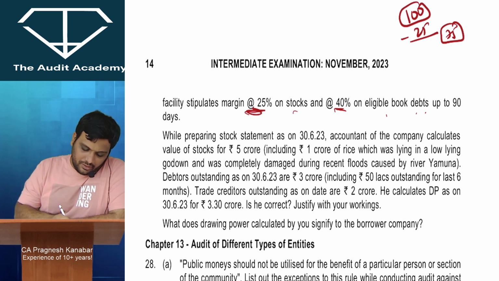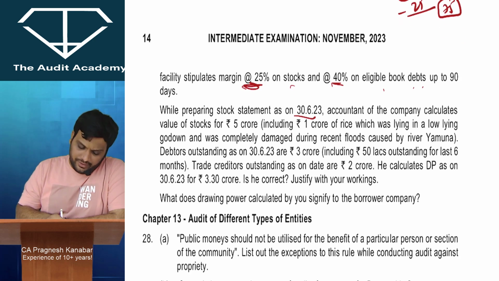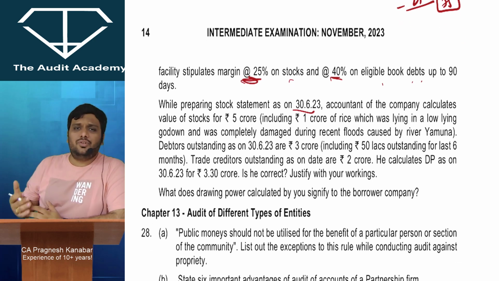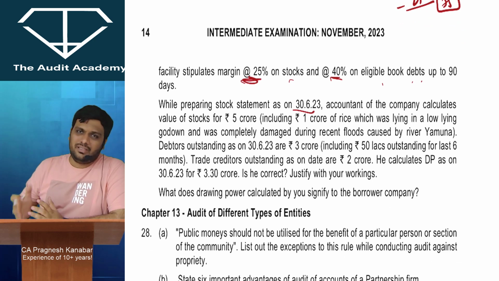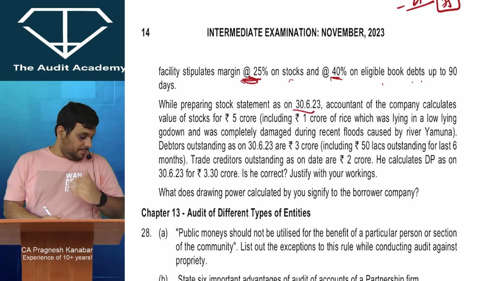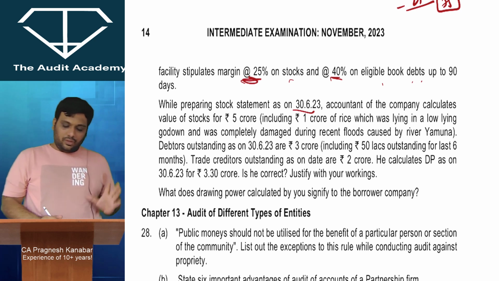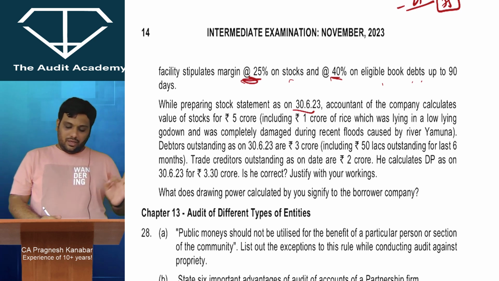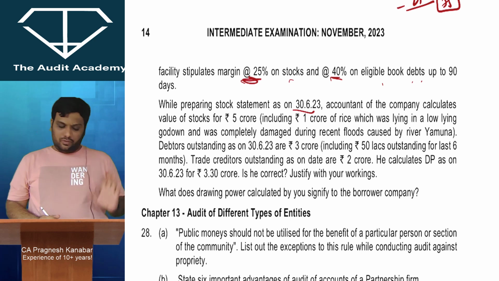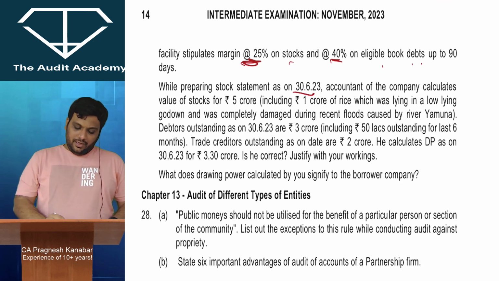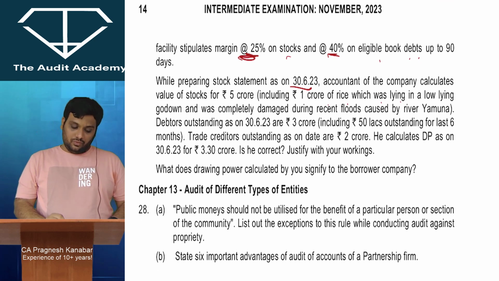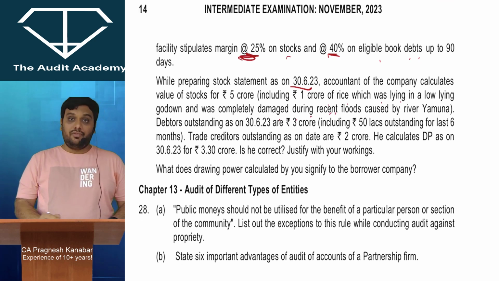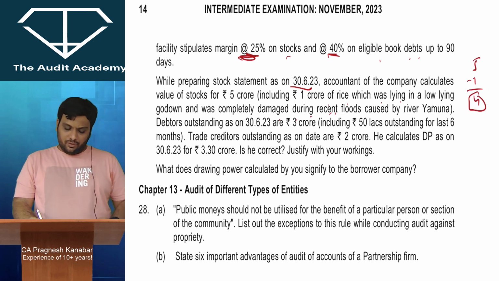While preparing a stock statement as on 30th June 2023, you know that when it comes to this drawing power, it keeps on getting revised, based upon the latest stock statements and latest current asset statements. The accountant of the company calculates value of stocks for rupees 5 crores, including rupees 1 crore of rice which was lying in a low-lying godown and was completely damaged during recent floods. Oh my god. So damaged goods hai. So value of goods is only 4 crores.